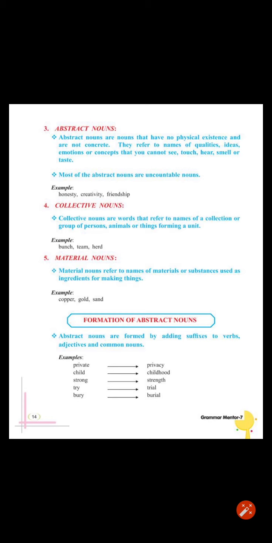You can say one example. She found a bunch of keys. So bunch word is here representing the collection of keys. Swarm of bees, flock of sheep. These are collection of animals. So they are called collective noun.